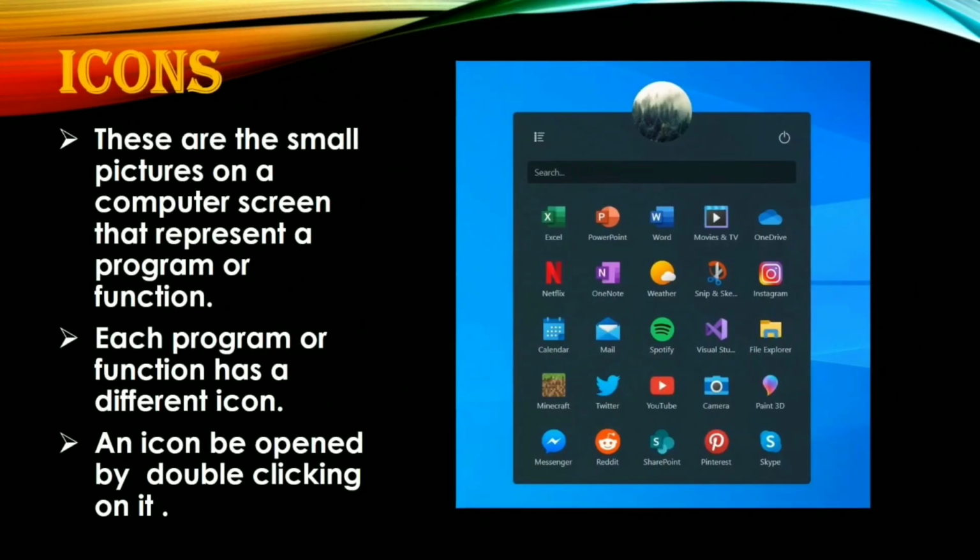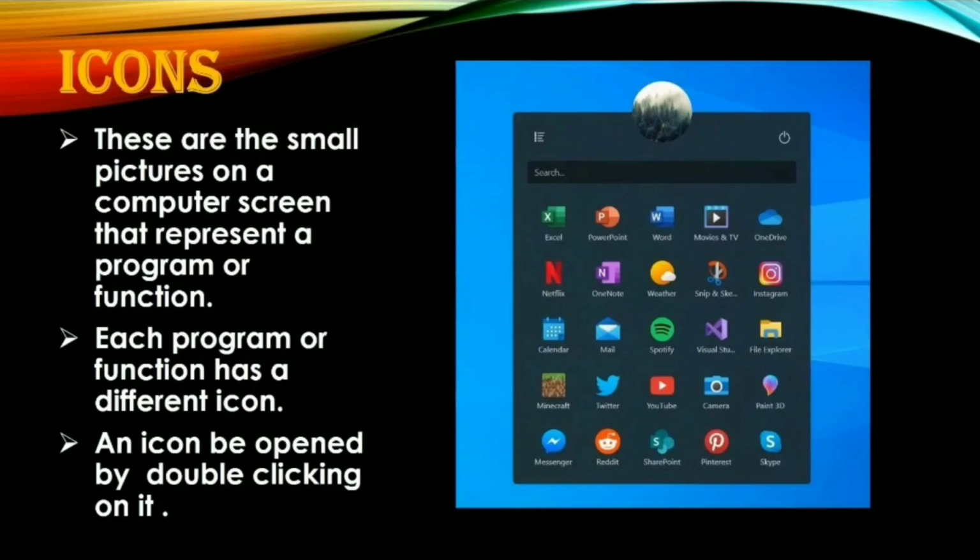Now next is icons. Children, you have seen this type of icons in mobile phones also. And what is the use of this icon? Actually, these are the different applications or software which we can easily use by touching or clicking on the icon. So, these are the small pictures on a computer screen that represent a program or function. Each program or function has a different icon.